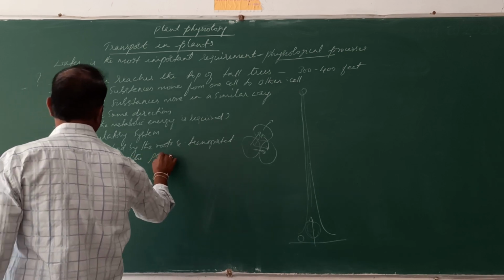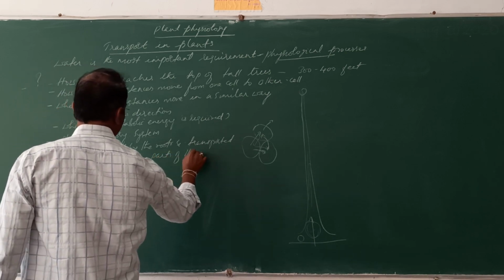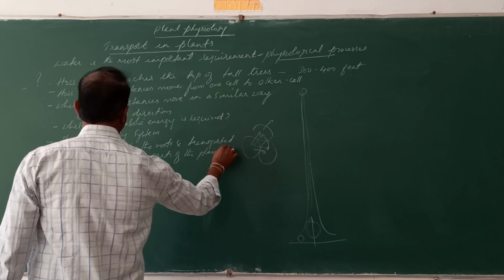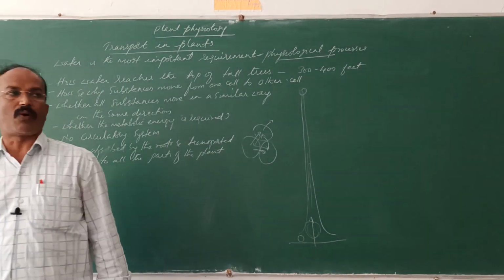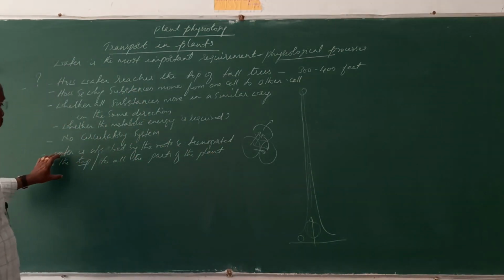The water that is absorbed by the roots along with the minerals has to reach the tip of the plant body and all the parts of the plant body.